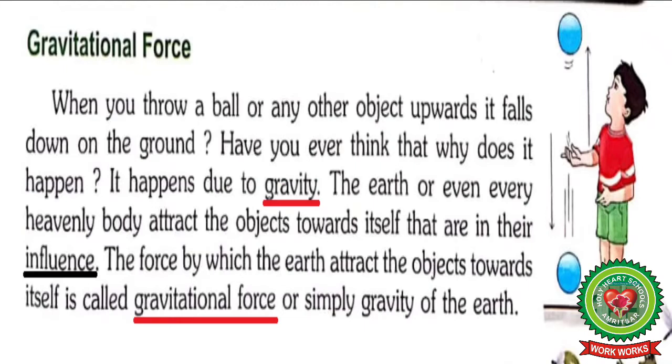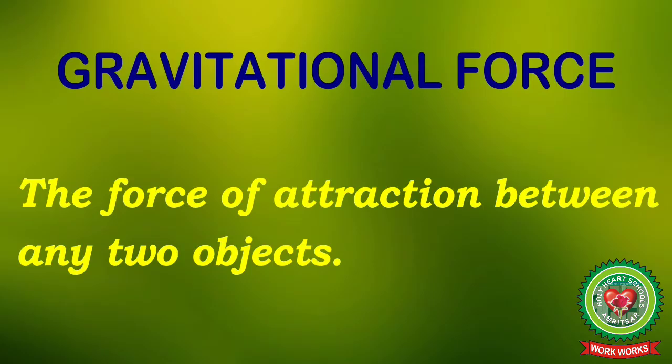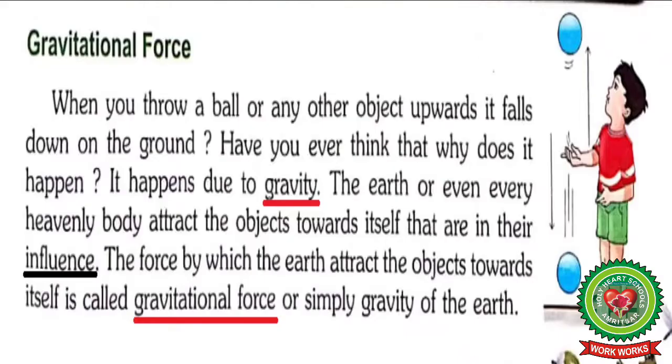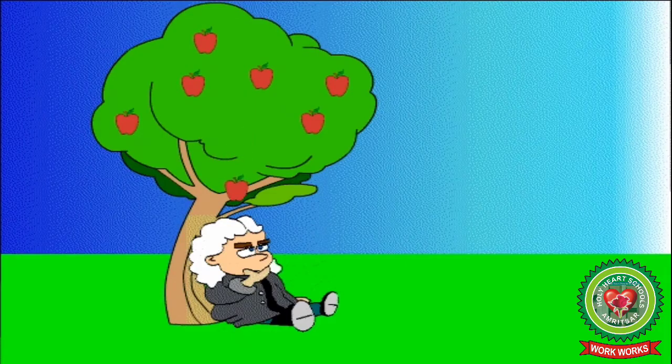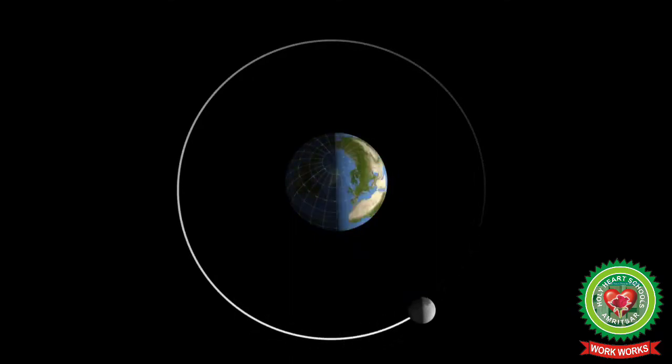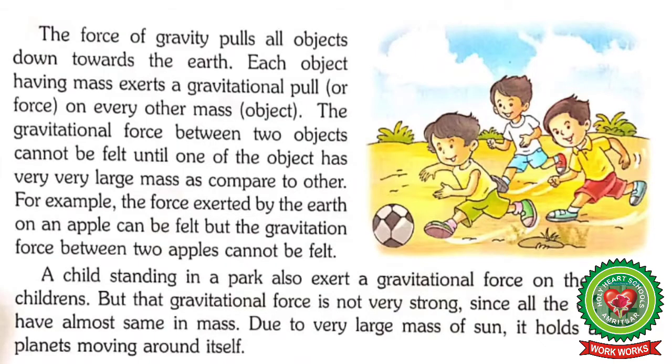The force by which the earth attracts the objects towards itself is called gravitational force or gravity of the earth. So the definition of gravitational force is the force of attraction between any two objects. Examples of gravitational force are an apple falling from a tree, the moon orbiting around the earth, etc. So, the force of gravity pulls all objects towards the earth and it is always attractive in nature.